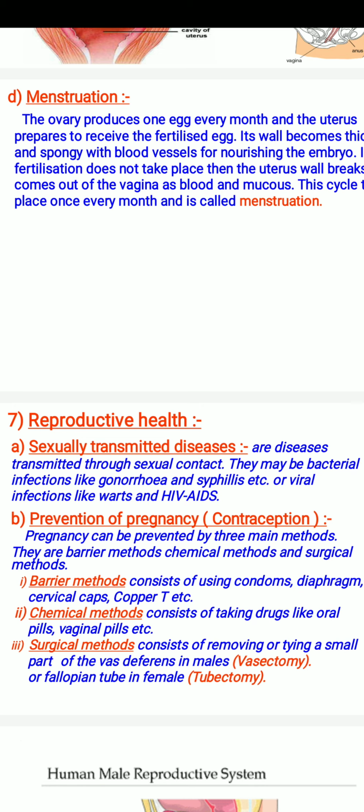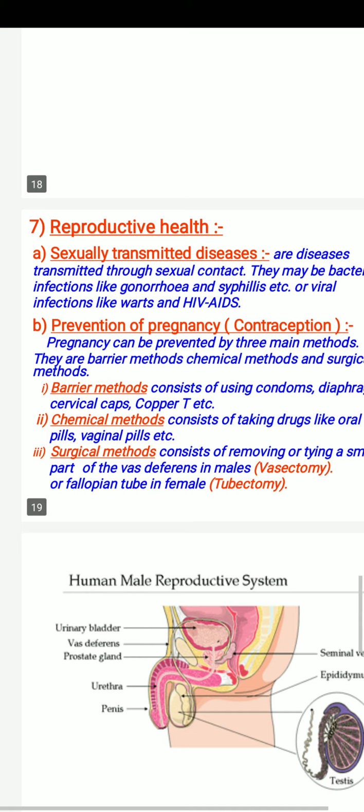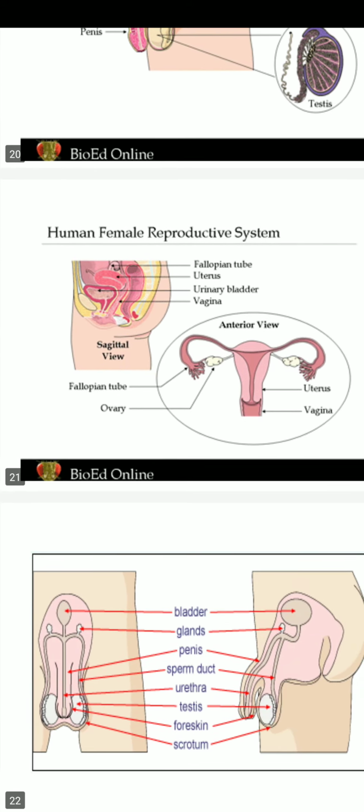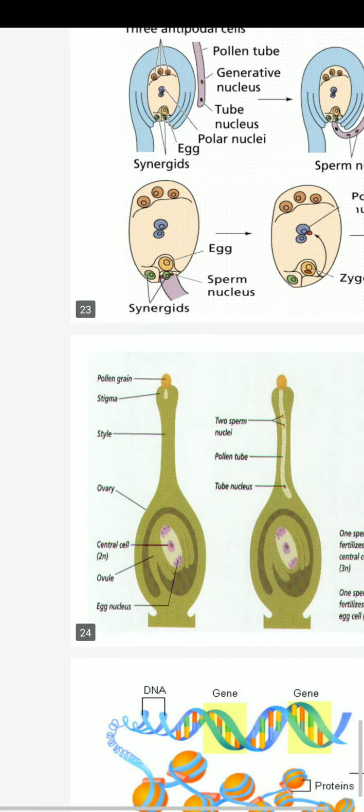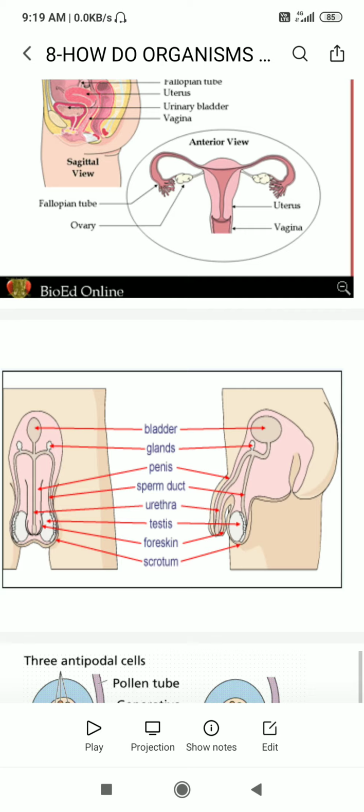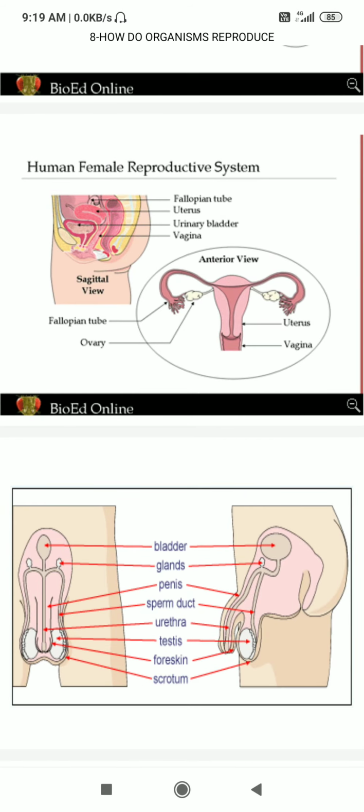It consists of removal or tying of a small part of the vas deferens in males, that is called vasectomy, and of the fallopian tube in the female, called tubectomy. So, this is all about reproduction in human beings.